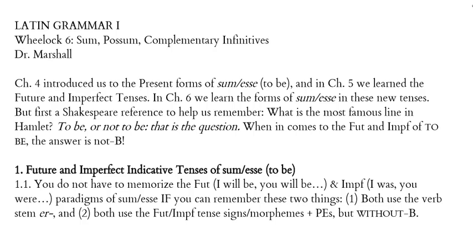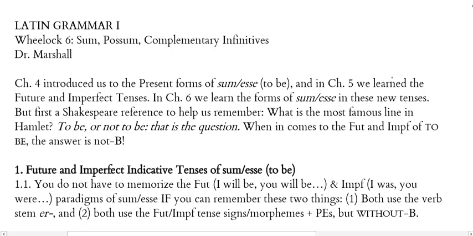But first, we do need to ask a question using a Shakespeare reference. What is the most famous line in the play Hamlet? To be or not to be? That is the question. And when it comes to the future and imperfect of the verb to be in Latin, the answer is not be. And that will make some sense here as we get started on the forms.